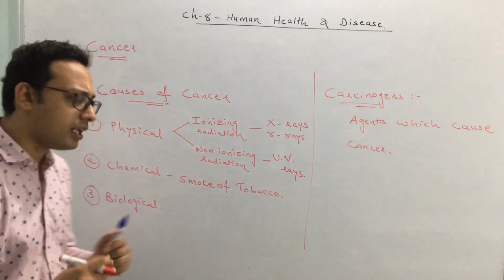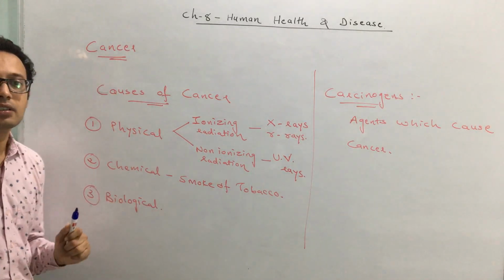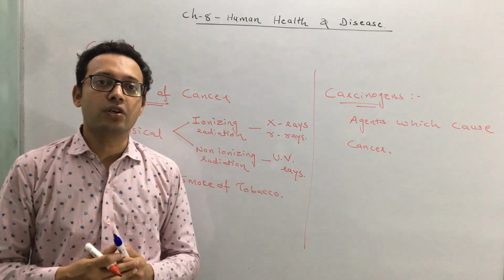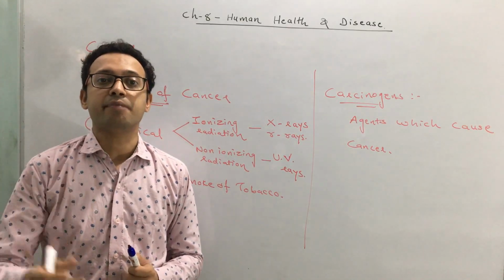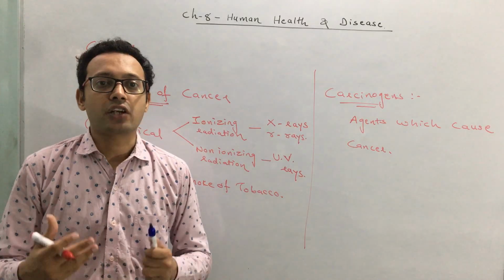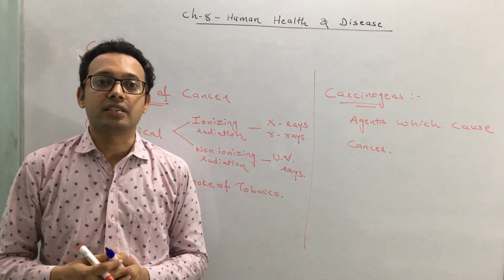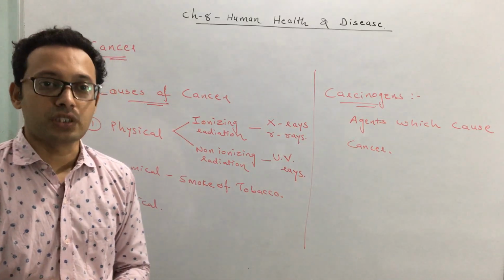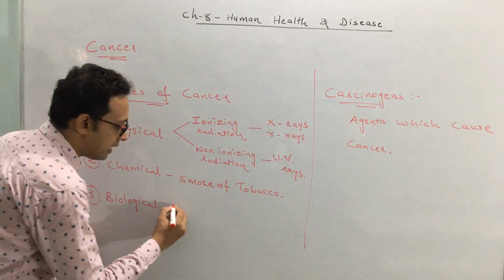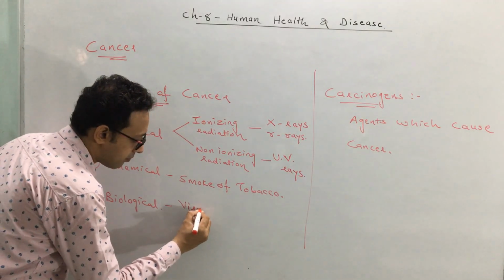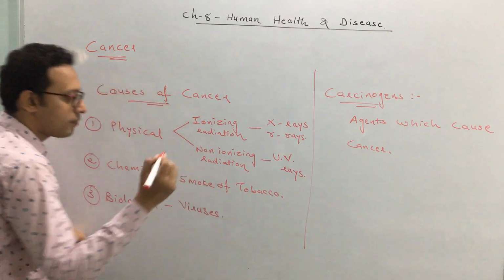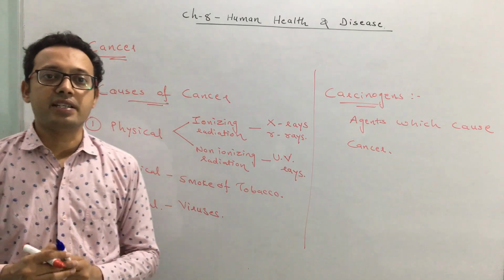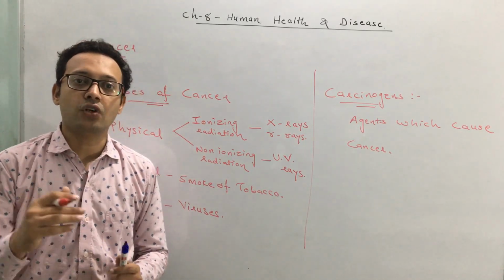The third one is biological. That means there are certain living organisms which also have the capacity to cause cancer, and they are called biological agents or biological carcinogens. The examples are viruses. There are certain viruses that have the capacity to cause cancer.